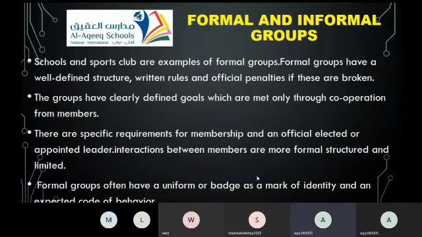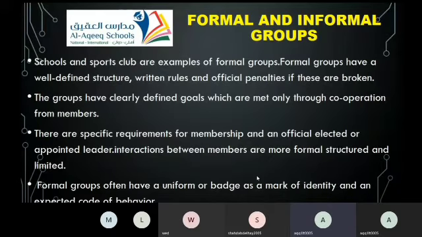A formal group has written goals. How are we going to meet the written goals? We meet them by cooperating with each other as members of the group. We have no way to meet them without cooperating together.